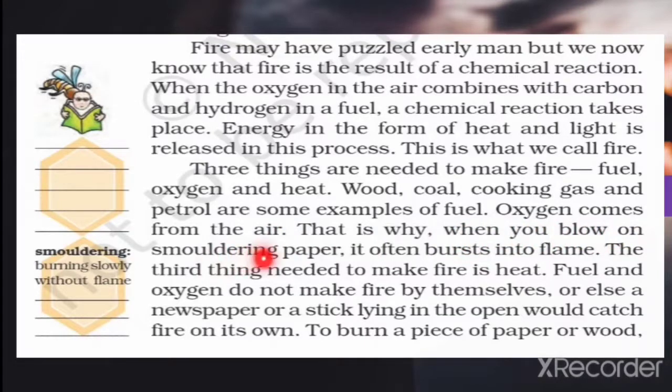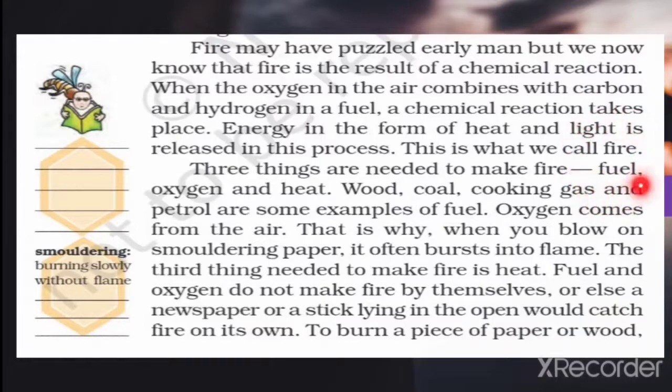Oxygen comes from the air. That is why when you blow on smoldering paper, it often bursts into flame. The third thing needed to make fire is heat. Fuel and oxygen do not make fire by themselves, or else a newspaper or stick lying in the open would catch fire on its own. So here we will see which three things are needed to make fire.